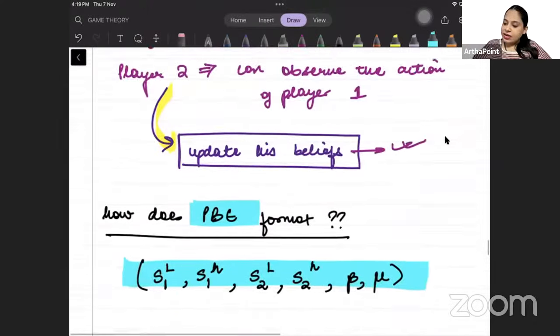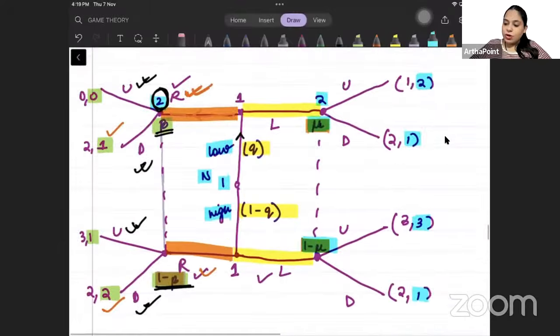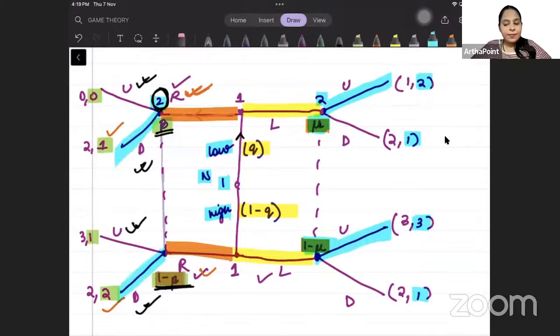So now we have found that player 2 will be going with U if it is L, sorry, whatever this L is. If the mu node is hit, his payoff is more from up. And if this R node is hit, meaning the beta node is hit, his payoff is more from D. Clear?